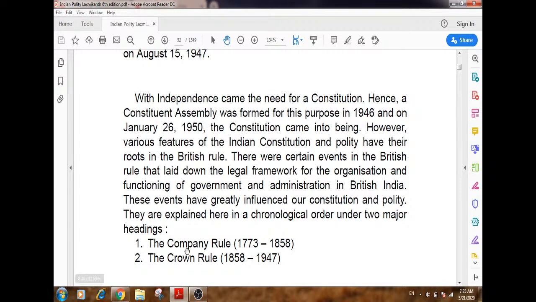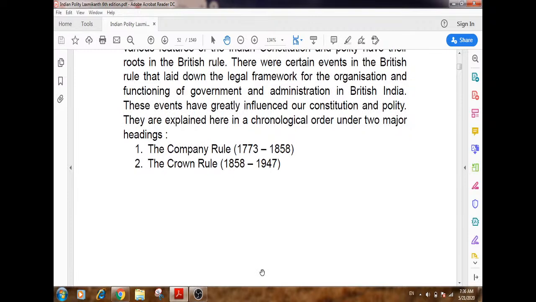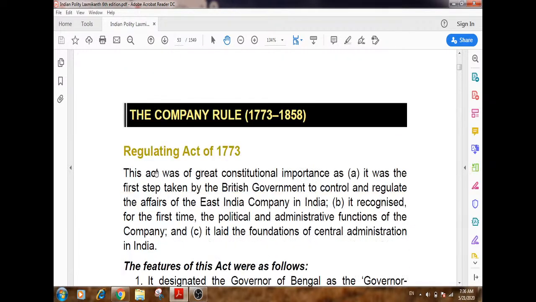The first one is Company rule, from 1773 to 1858, up to the Sepoy Mutiny. Then after the Sepoy Mutiny, the Crown rule started from 1858 to 1947. And in the Company rule, the first act dealing with India is the Regulating Act of 1773.